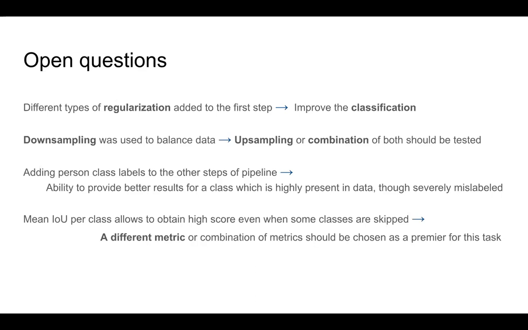We believe that the primary metric used in the challenge should be changed to a different one or a combination of metrics, since mean IOU doesn't account for class distribution and treats all classes equally without depending on the number of occurrences.